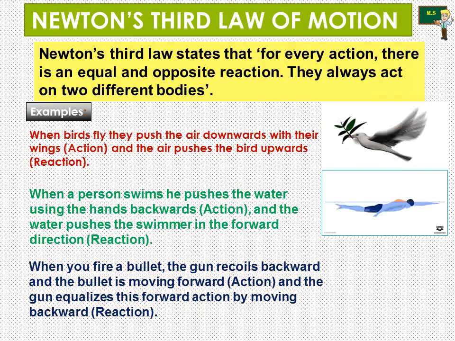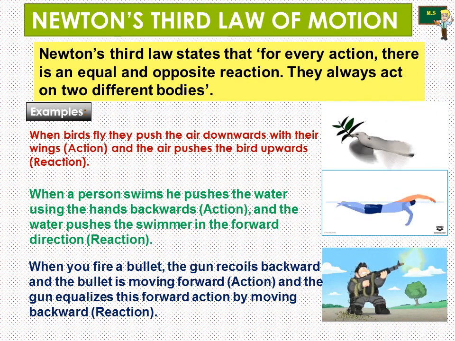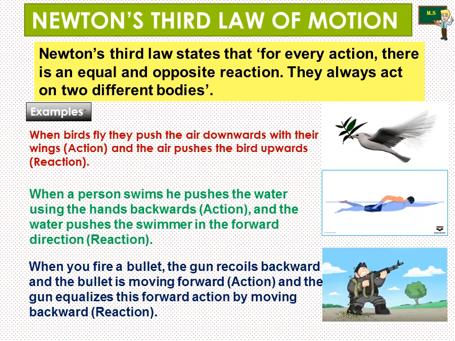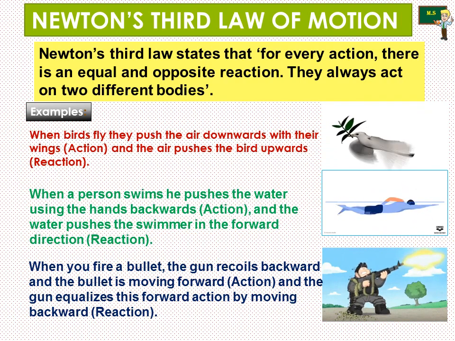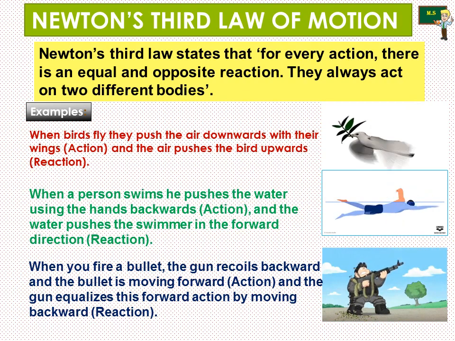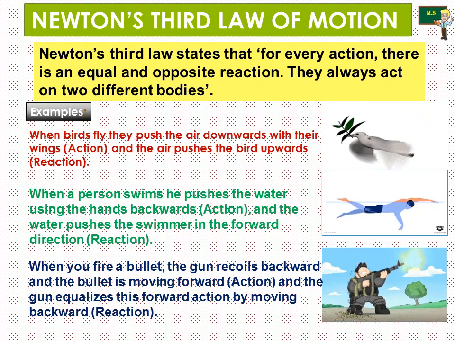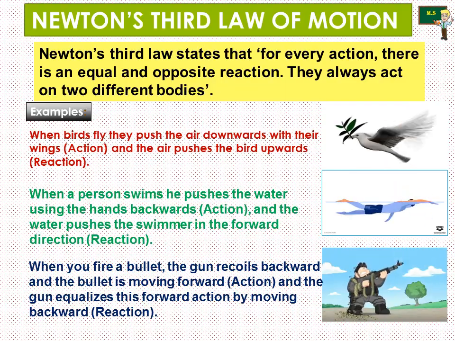Third one is when you fire a bullet, the gun recoils backward and the bullet is moving forward is action. And the gun equalizes the forward action by moving backward is the reaction here. I think all these three GIF files will show you the examples clear and neatly.